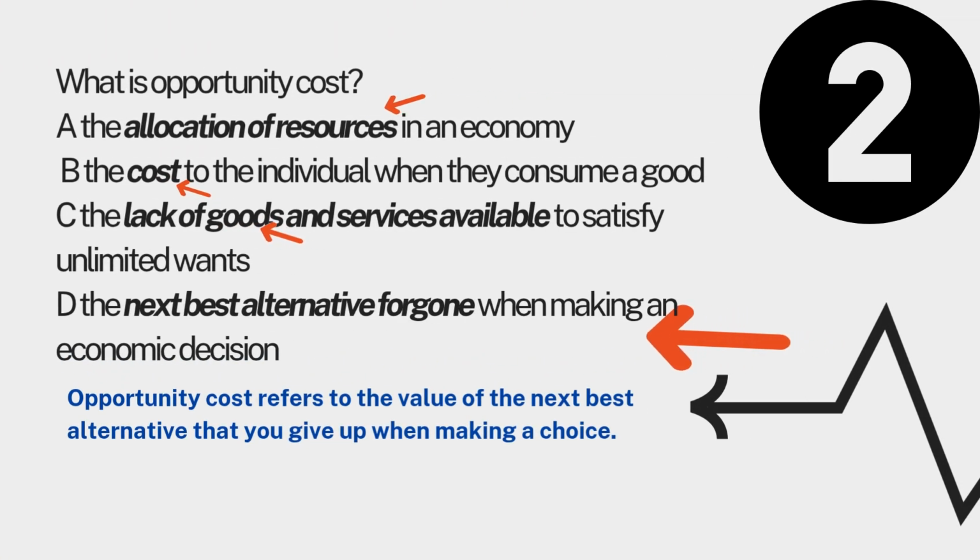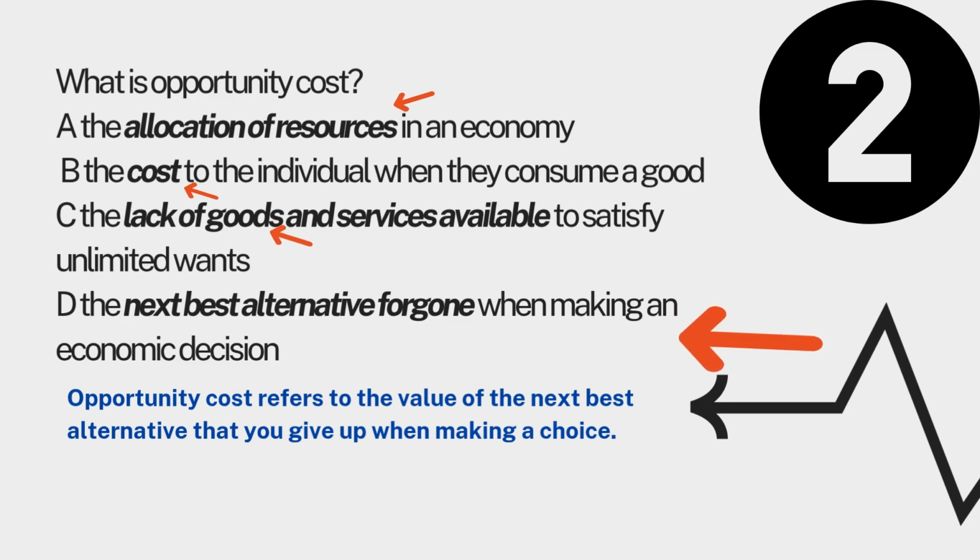Number two, what is opportunity cost? Is it A, the allocation of resources in an economy, B, the cost to the individual when they consume a good, C, the lack of goods and services available to satisfy unlimited wants, or letter D, the next best alternative forgone when making an economic decision?